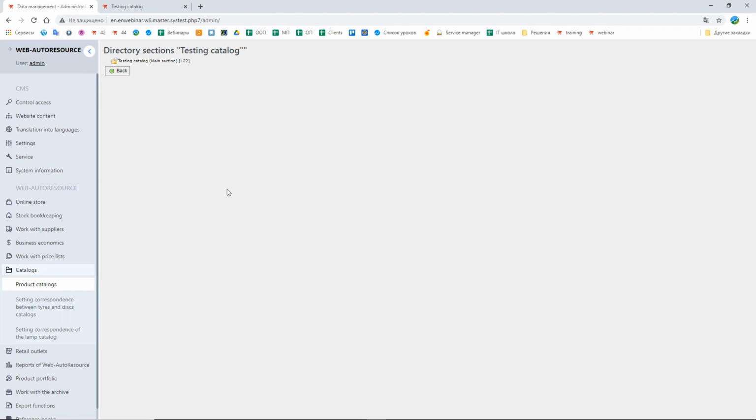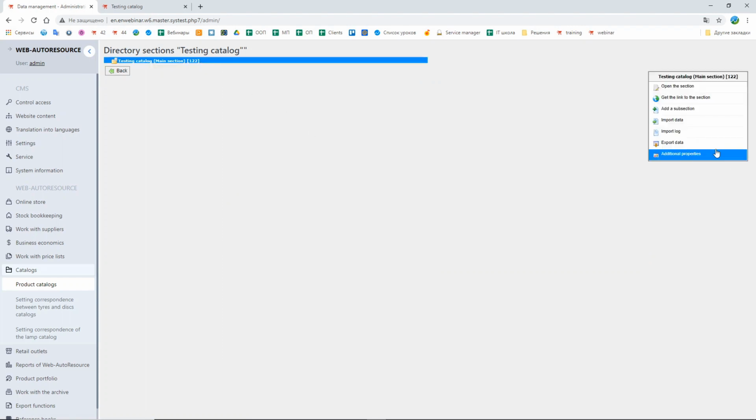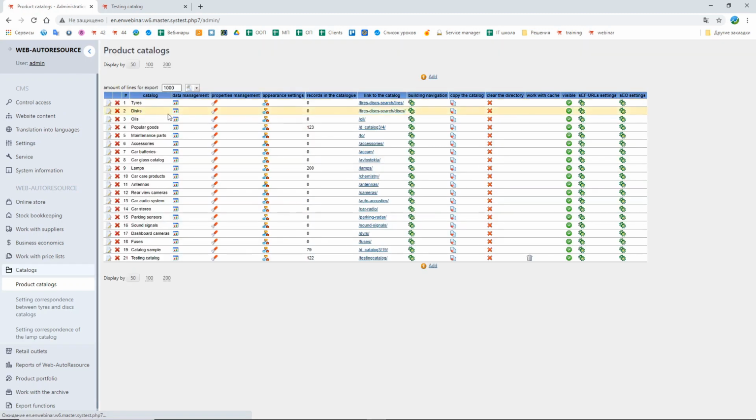Please note that if you create all these subsections manually, then you will have to import all the data into these catalogs also manually, separately into different subsections, as the system will not automatically distribute all the data from the main folder, from the main section, into the subsections that you create. But if you don't want to create all the subsections manually and upload data into them separately, then we can use another option of the catalog here, building navigation.